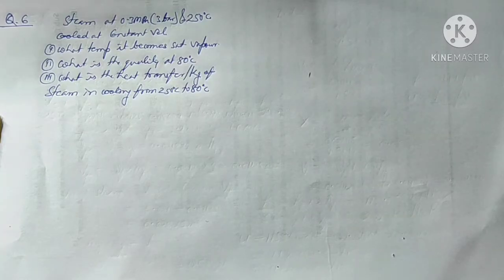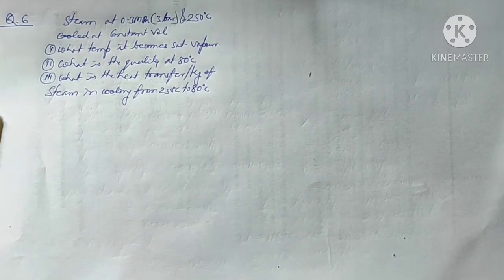In question number 6, it is given that the steam is at 0.3 megapascal, that is 3 bar, and 250 degrees centigrade, and is cooled at constant volume. We have to find the temperature when it becomes saturated vapor, second the quality at 80 degrees centigrade, and finally the heat transfer per kg of steam in cooling it from 250 degrees centigrade to 80 degrees centigrade.